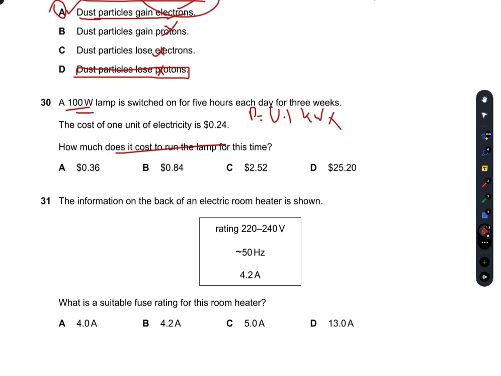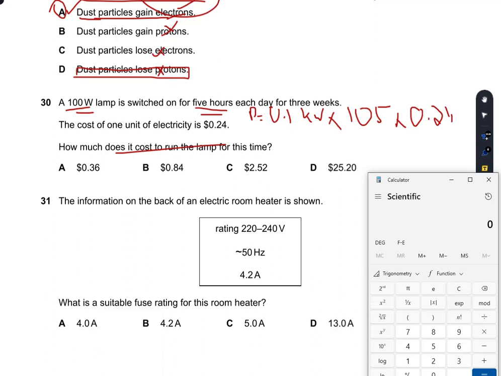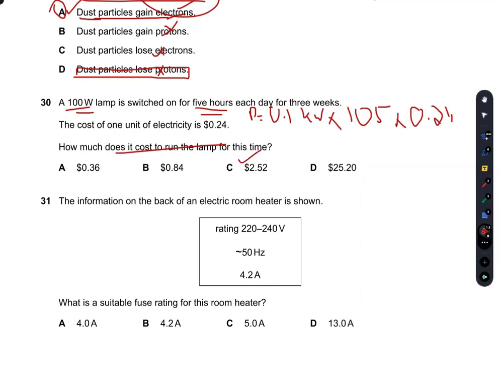So it is used for 5 hours, and that for 3 weeks, it's 21 into 5, so that is 105, and then I would multiply it by 0.24. So the value which comes, if I put this into my calculator, 0.1 into 105 into 0.24, so that is $2.52. So C is the right option.